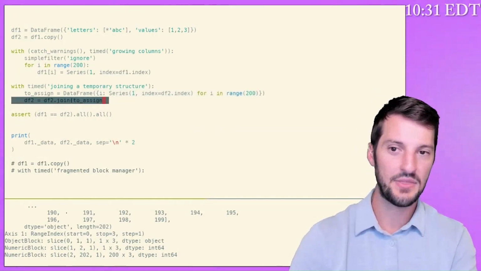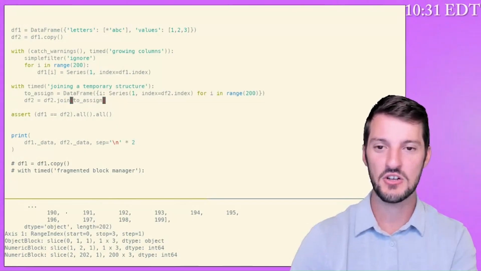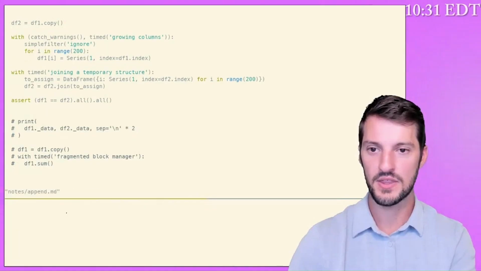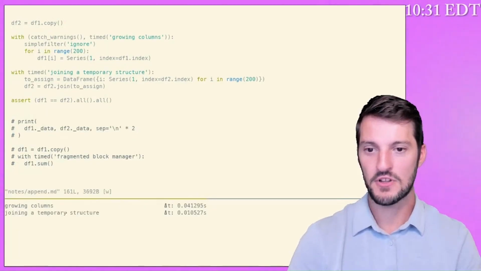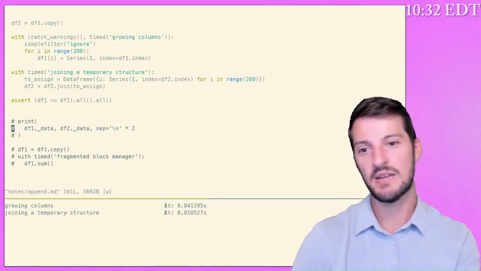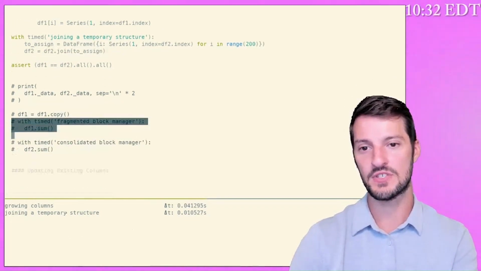Then I can add that to my existing data frame by calling .join. When we do this, we end up with a fairly marked performance difference. But this is not the only time that you pay for the performance difference here.